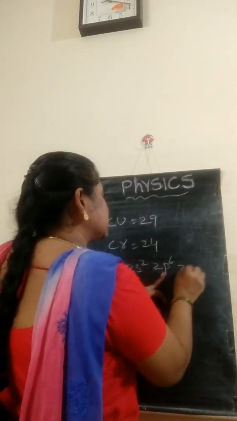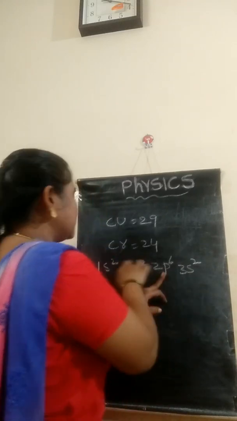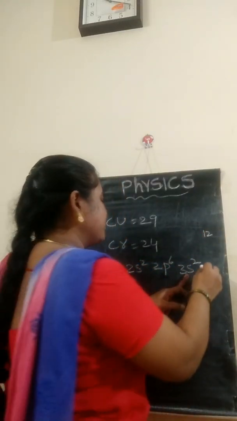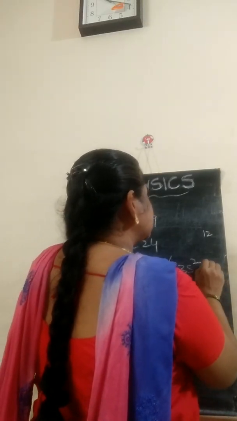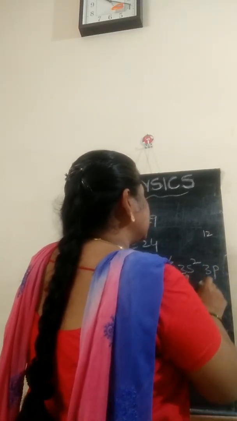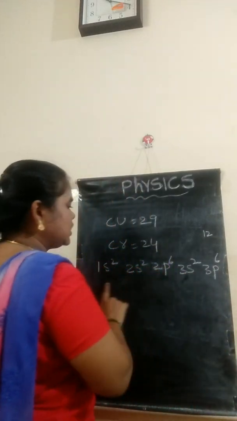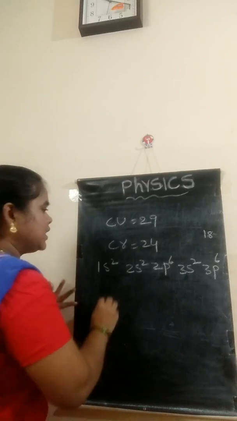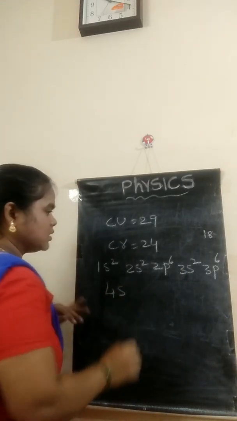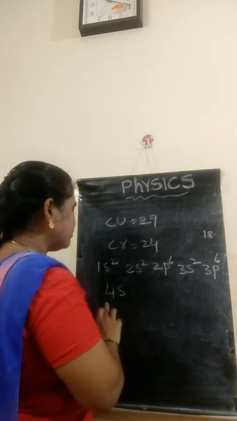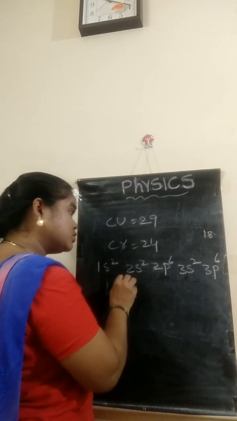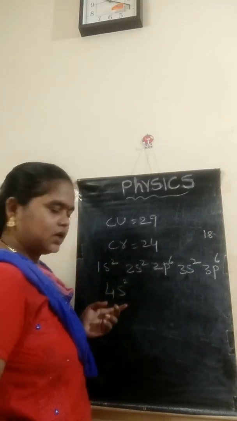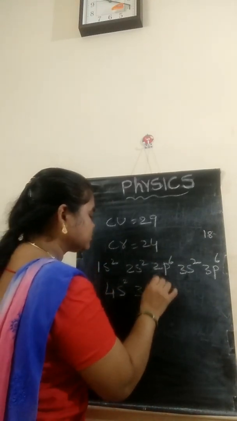Next 3s2, 10 plus 2, 12 completed. Next, 3p6. So totally 18 over. Next, 4s. In 4s, how many electrons should be filled? 2. So totally 20.